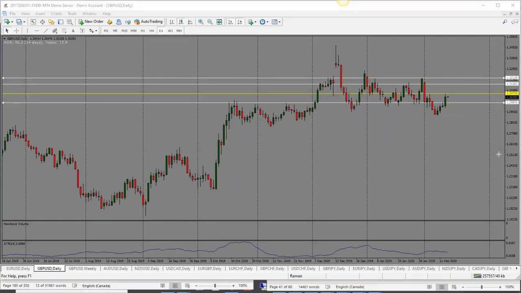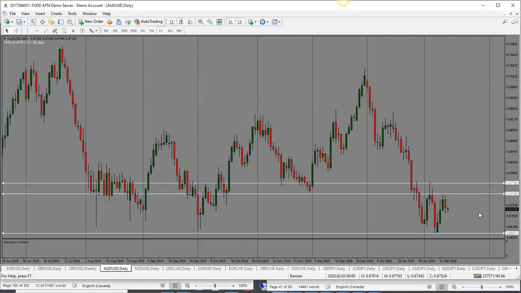In terms of pullback, we could look at 1.2990 or 80 level, and then a further move from there. So bias is bullish, and first target is 1.3070, and then 1.3150, and above that we have 1.3200. So overall bias is bullish for pound dollar.